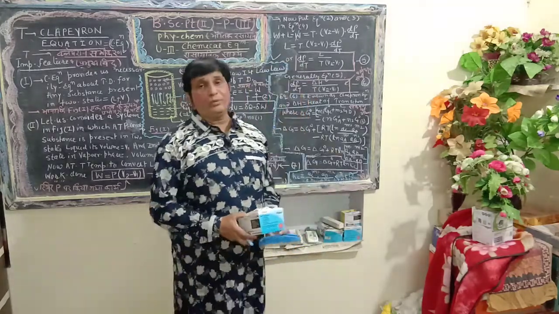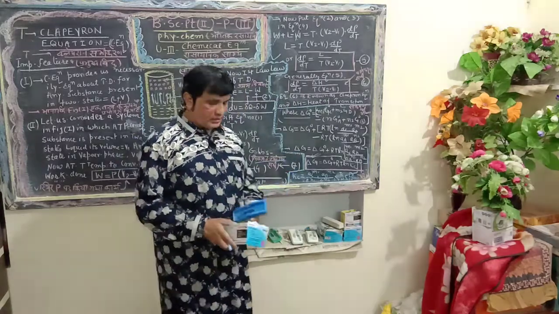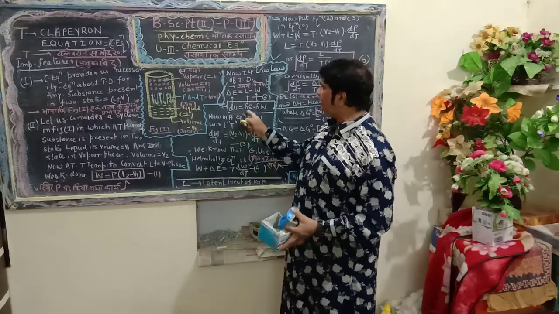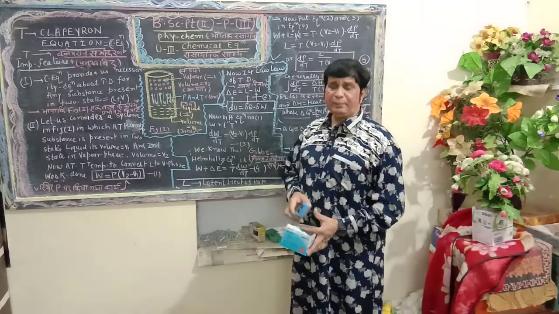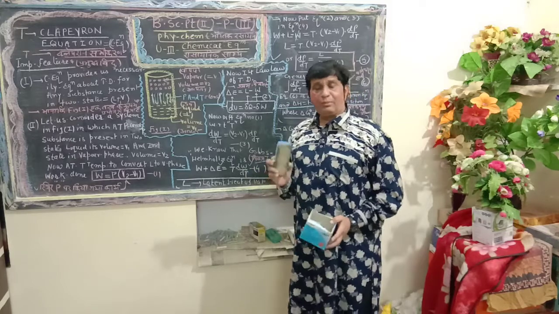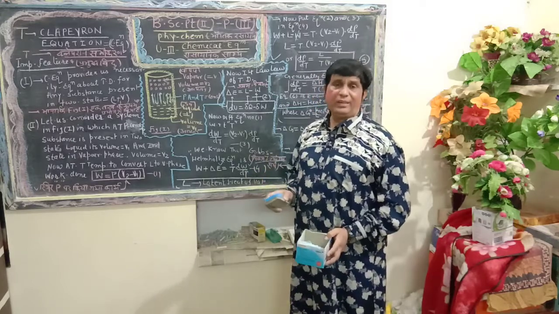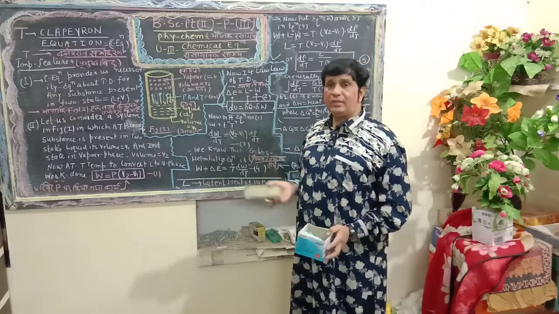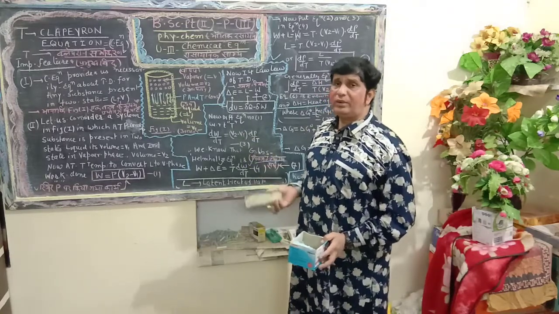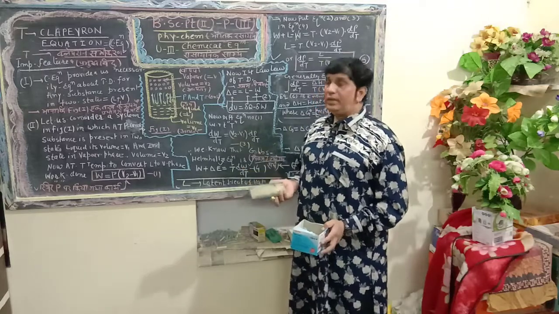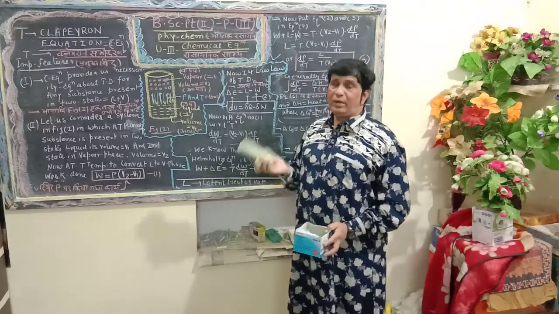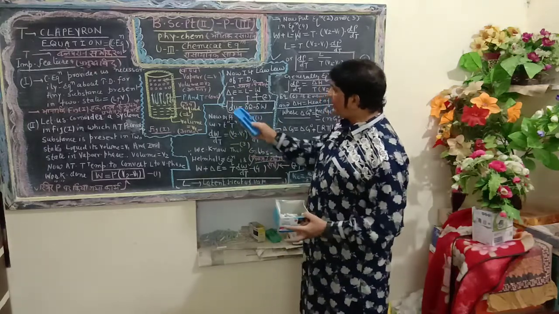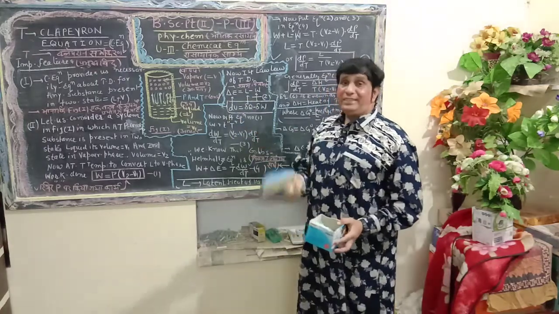Now using the first law of thermodynamics, the fundamental equation is dU = delta Q - delta W. In Unit 1 of BSc Part 2, Thermodynamics 1, we explained the first law of thermodynamics in detail, which is concerned with the principle of energy: energy cannot be destroyed nor produced, but it can be converted from one state to another.